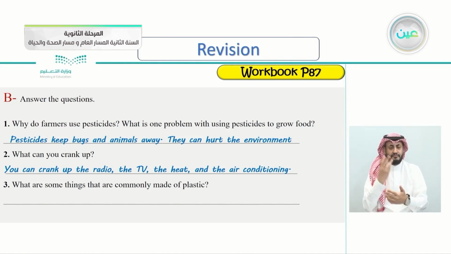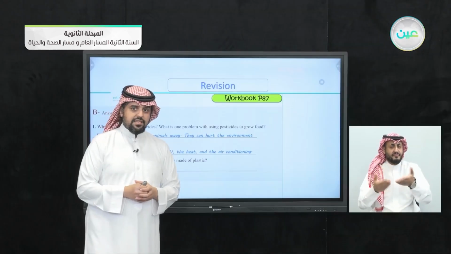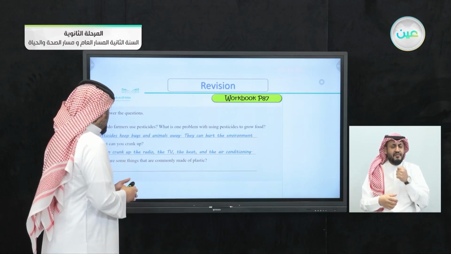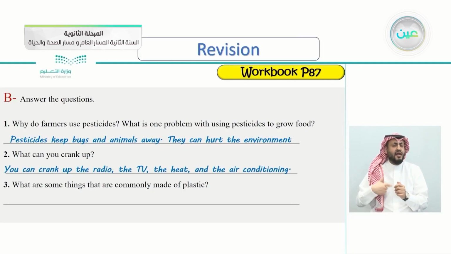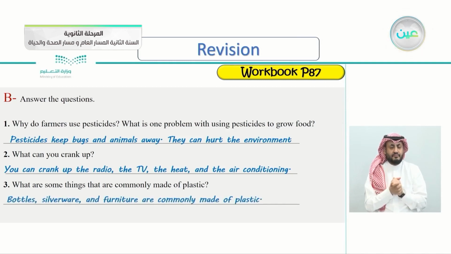Number 3, what are some things that are commonly made of plastic? So this is an easy question, I think. Name some things that are commonly known to be made of plastic. Can you name a few? Let's check the answer here together. Bottles, some silverware, and some furniture are commonly made of plastic. Sometimes they are made of plastic.